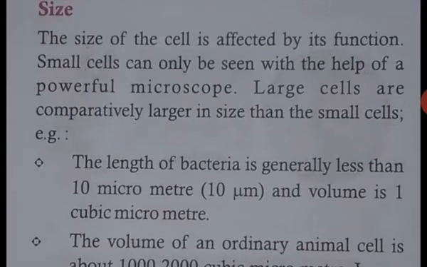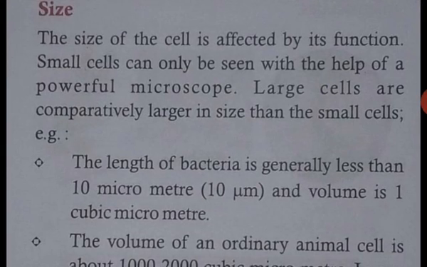The size: the cells may be very small, that is microscopic, or very large, or macroscopic. The smallest cell observed in the microscope is mycoplasma, though there are some smaller cells also.